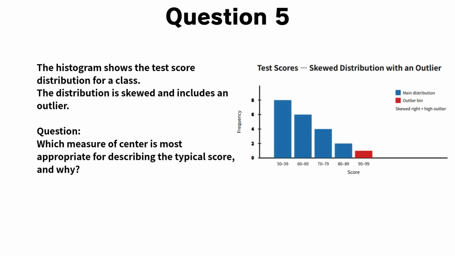Now let's move on to question 5. The histogram shows the test score distribution for a class. The distribution is skewed and includes an outlier. The question asks, which measure of center is most appropriate for describing the typical score, and why?